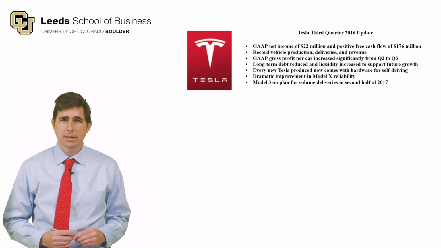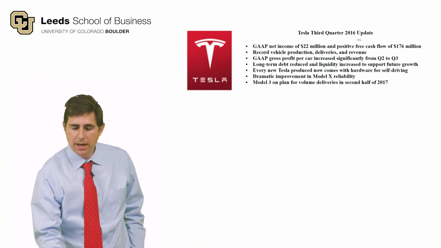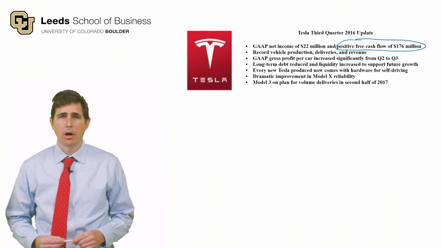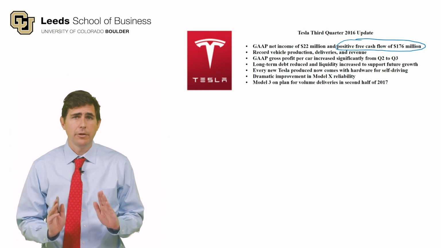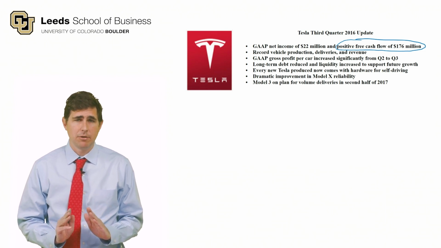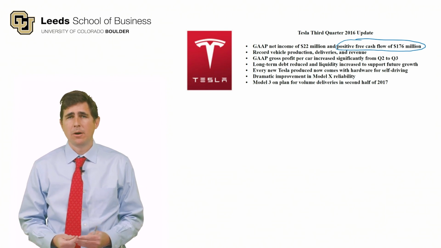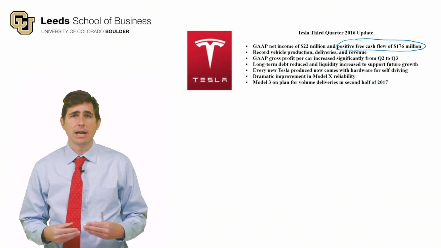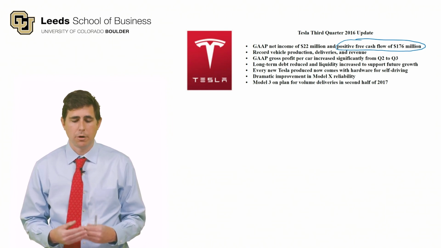Let's look at their earnings announcement press release. Tesla third quarter 2016 update. GAAP net income of $22 million. And here it is, positive free cash flow. In the first bullet point, they say we had positive free cash flow of $176 million. Okay, good for them. We're very happy for Tesla that they generated positive free cash flow, but you really have to understand, why was it? Was it a temporary fluctuation, or was it a sign that their operating performance has truly done well this quarter?